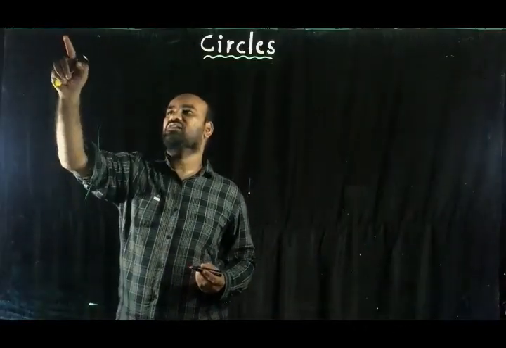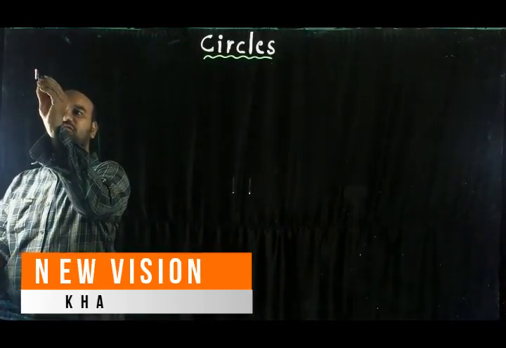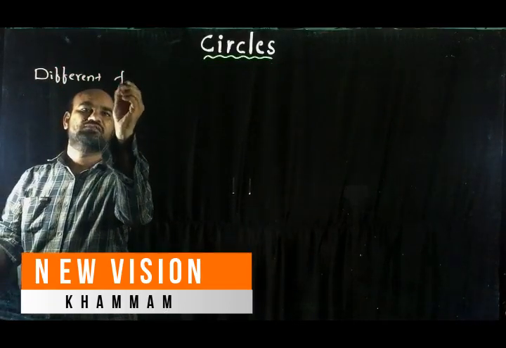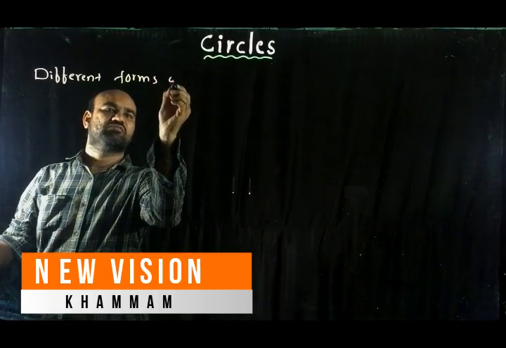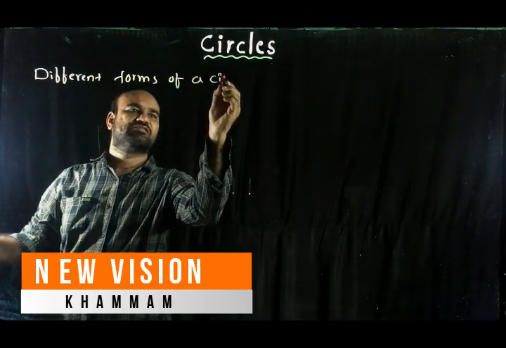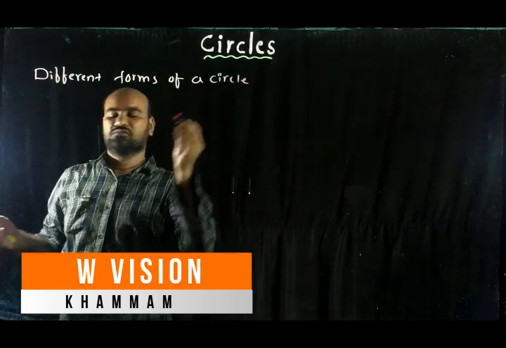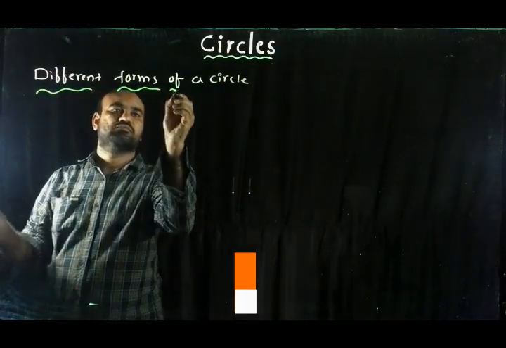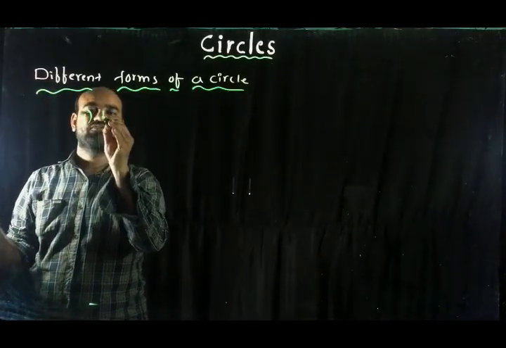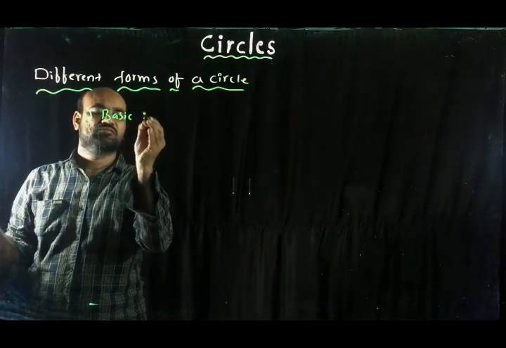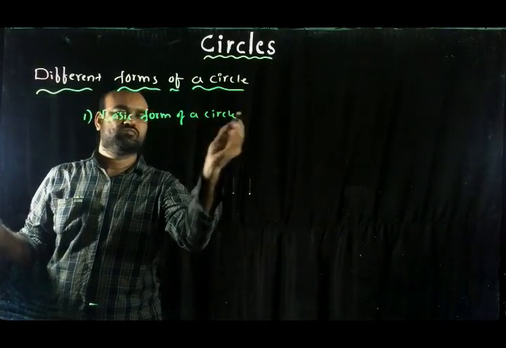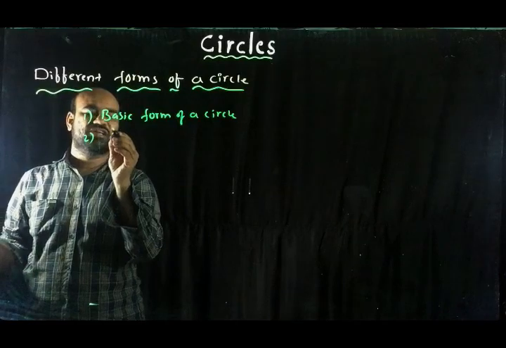Now we need to discuss different forms of a circle. First one, basic form of a circle. Second one, standard form of a circle.